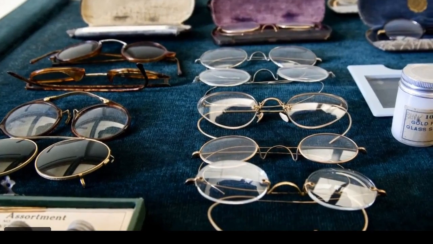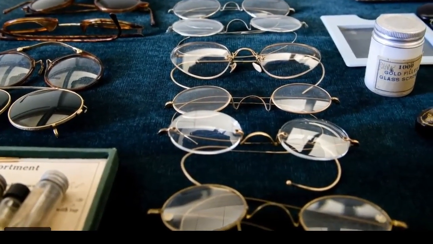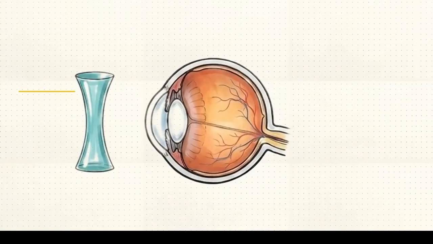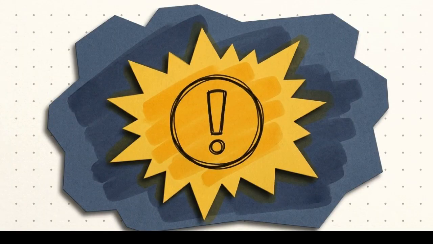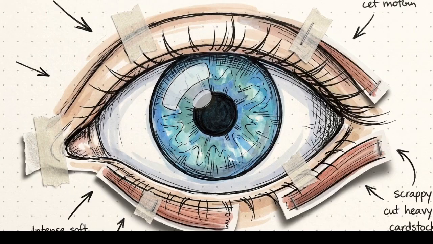We correct these biological errors using the physics of refraction. By placing a manufactured lens with a specific curvature in front of the eye, we physically adjust the light's trajectory so it hits the retina precisely. This is the final CBSE exam marker. Understanding light provides the technical basis for every optical instrument we use, from the lenses in a pair of eyeglasses to the biological mechanics of the human eye itself.